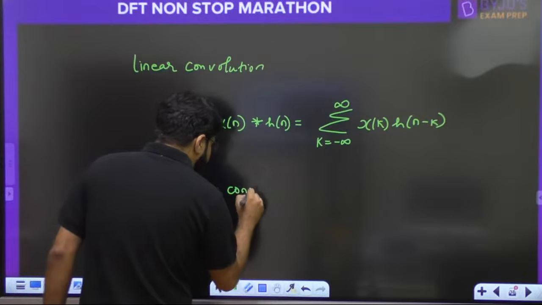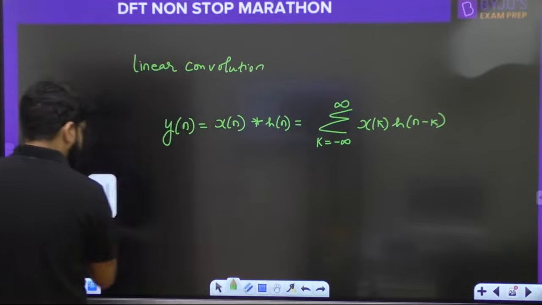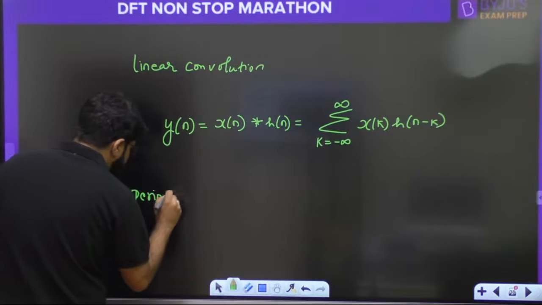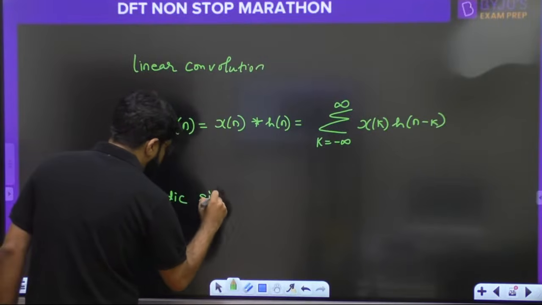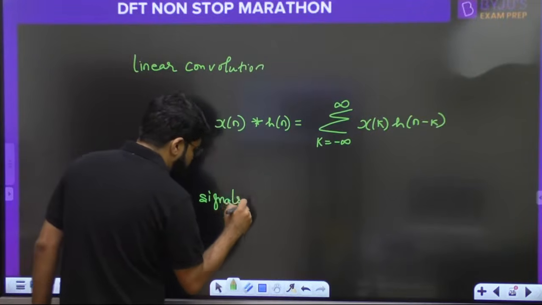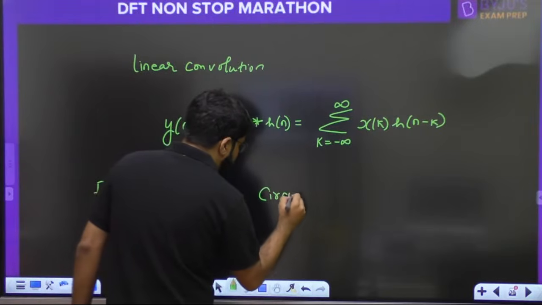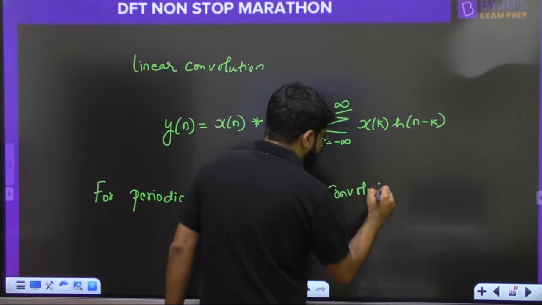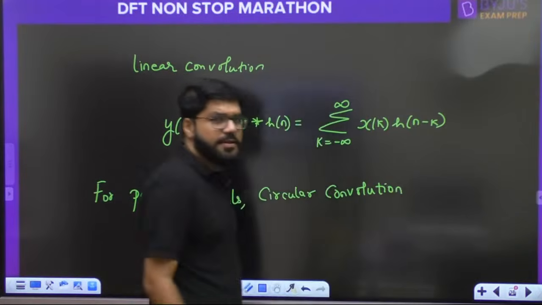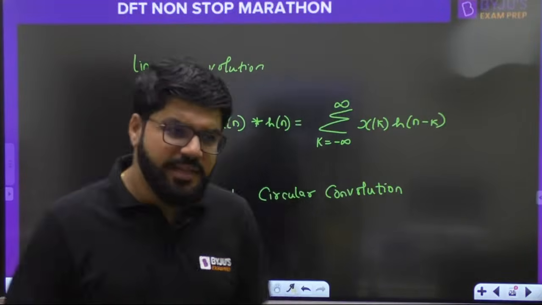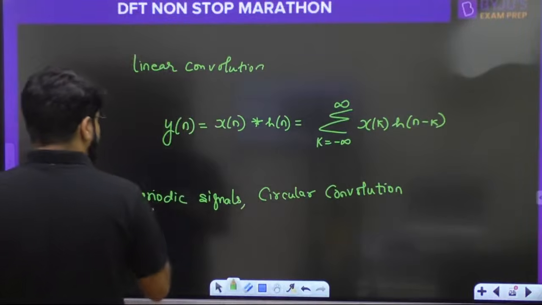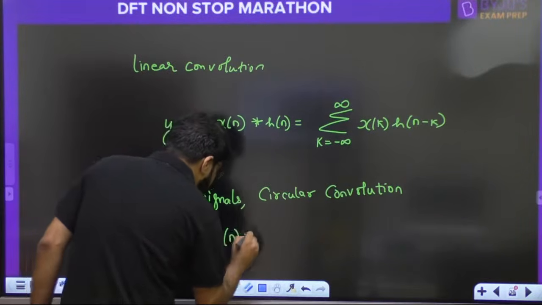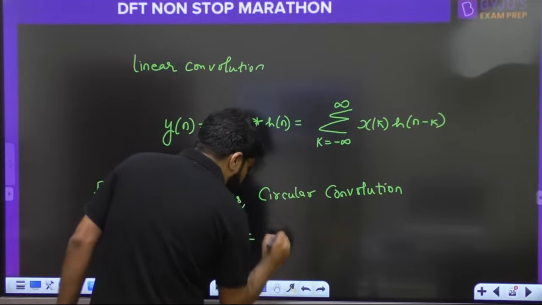For periodic signals, whenever you have periodic signals, we will always follow the circular convolution. Linear convolution will not converge for periodic signals. The summation of the linear convolution will not converge if a signal is periodic, and we write down the circular convolution as a very similar formula, with only a few changes.